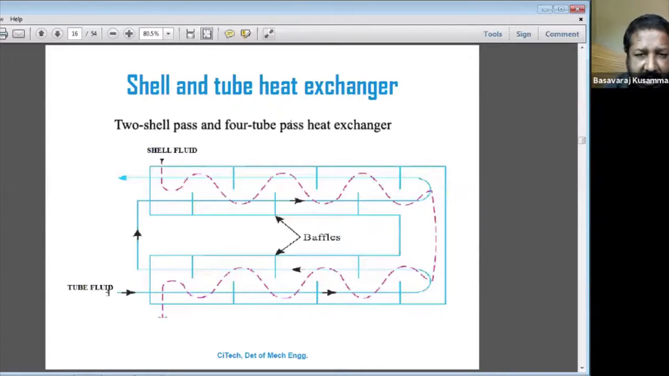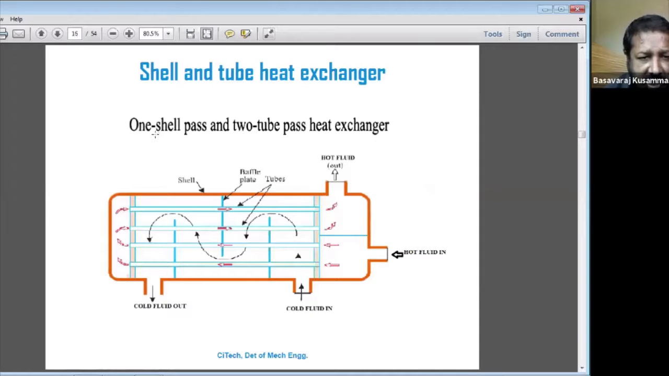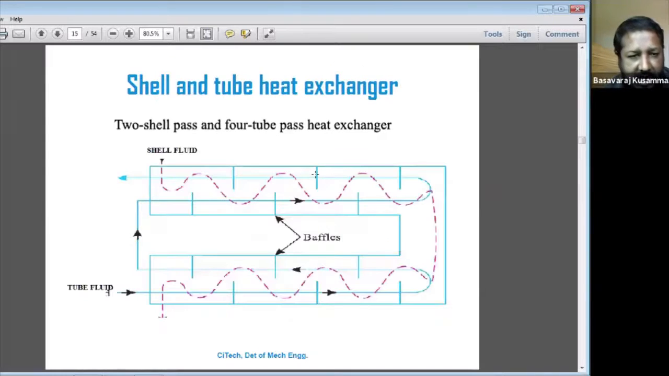Then in this shell and tube heat exchanger, there are two tubes and only one shell, which is why it is called one shell pass and two tube heat exchanger. Here this one is one shell and this one is also one shell, with four tubes. Here you can see the baffle plates also occur, and the shell fluid will be flowing across the baffle plates for effective heat transfer. And that one is the tube fluid.